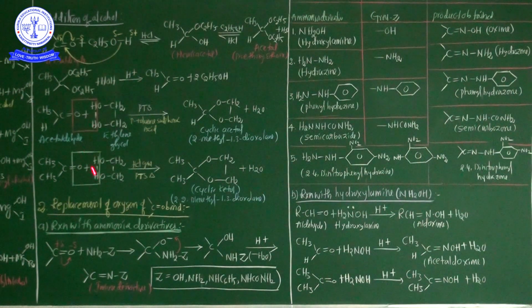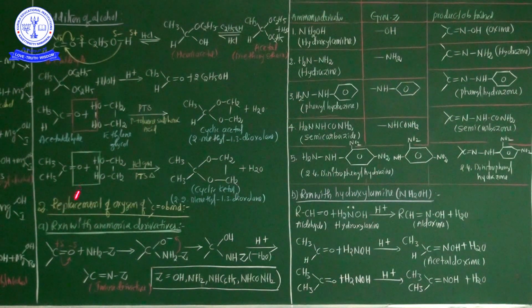And in the chemical properties of aldehyde and ketone, one more category is there, that is the replacement of oxygen of the C=O bond. In the above equations, all are nucleophilic addition reactions, meaning the nucleophile directly attacks the aldehyde or ketone.